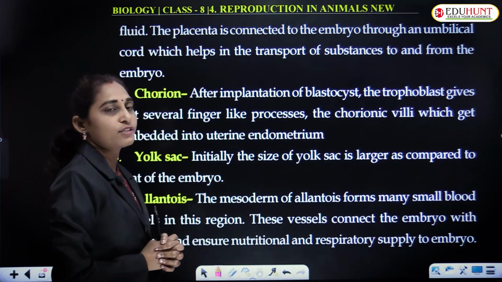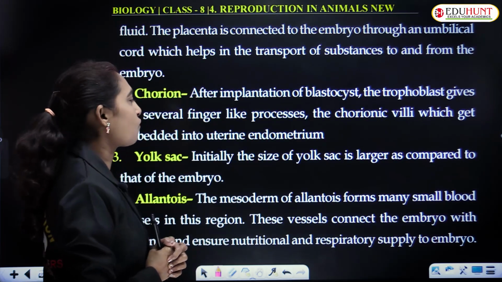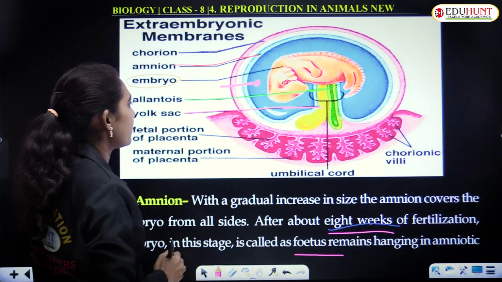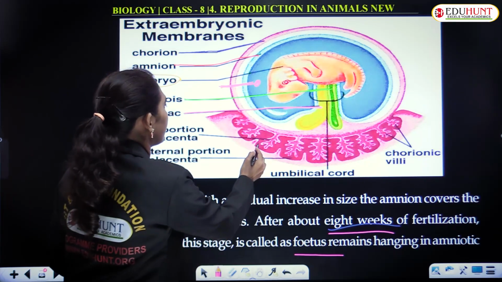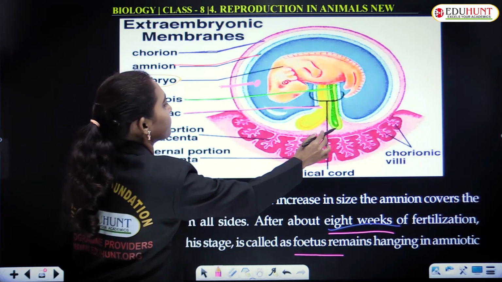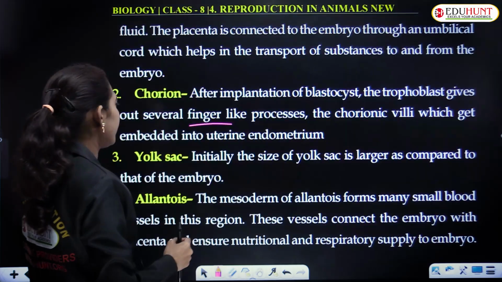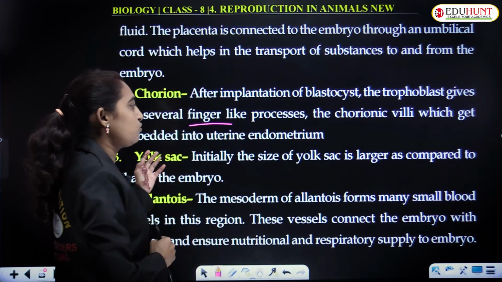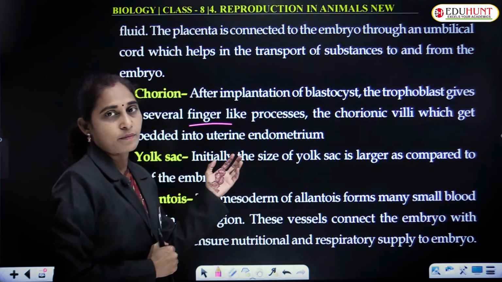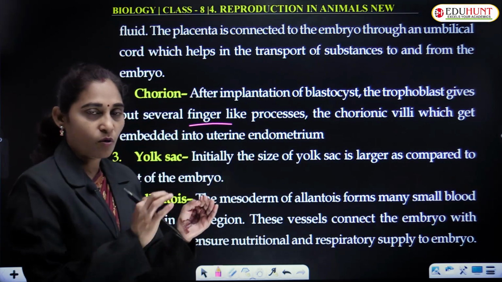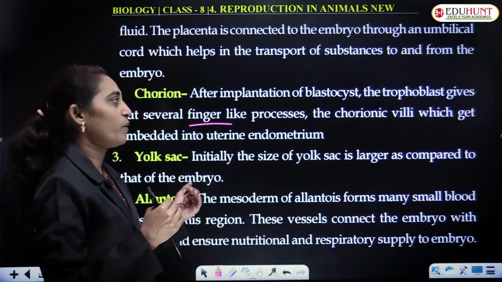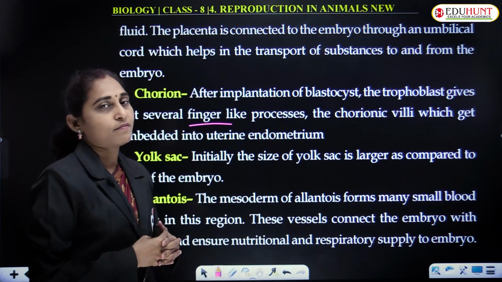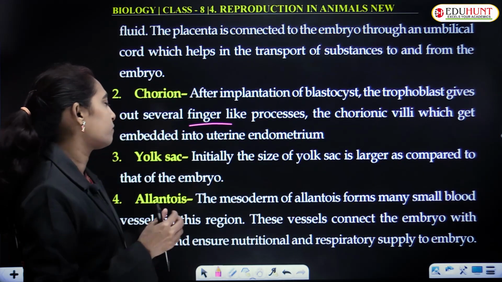And chorion, after implantation of the blastocyst, the trophoblast gives out several finger-like projections, finger-like processes. Chorionic villi we call them, and chorionic villi get embedded into the uterine endometrium. Endometrium is the layer of the uterus into which the chorionic villi get inserted for the absorption of the food.